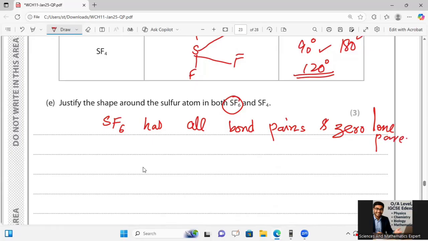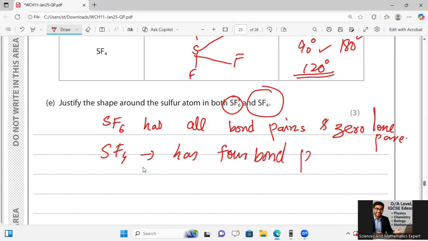And I can also say that SF4 has 4 bonding pairs of electrons and 1 lone pair.